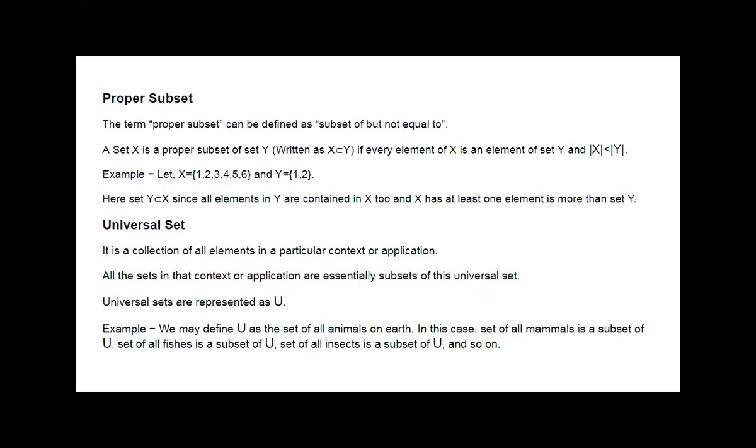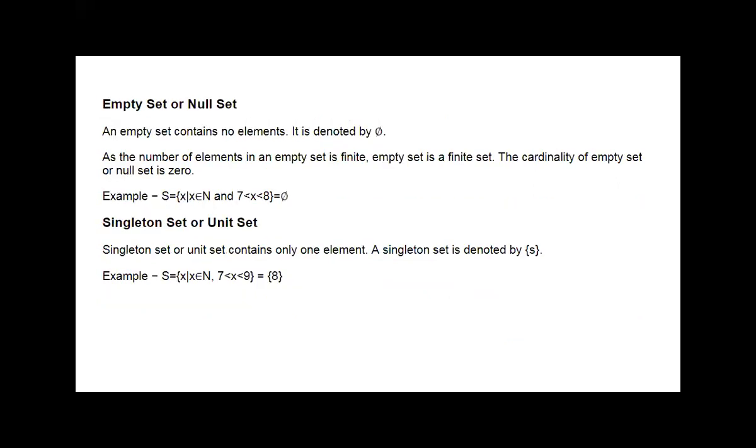Pet animals are there, insects are there, the animals which live in the water are there. So all those are the subsets of the universal set. We are also a subset of the set of animals, because animals also include human beings.